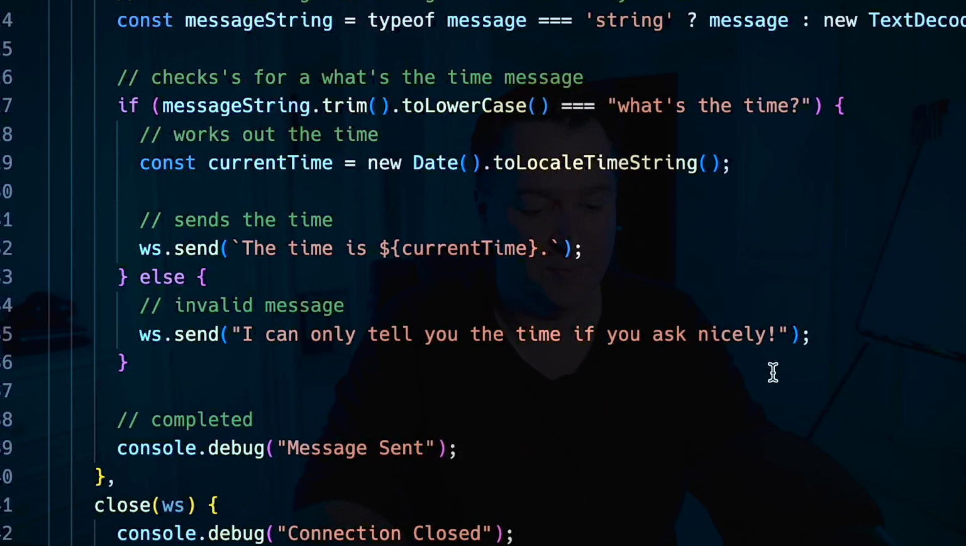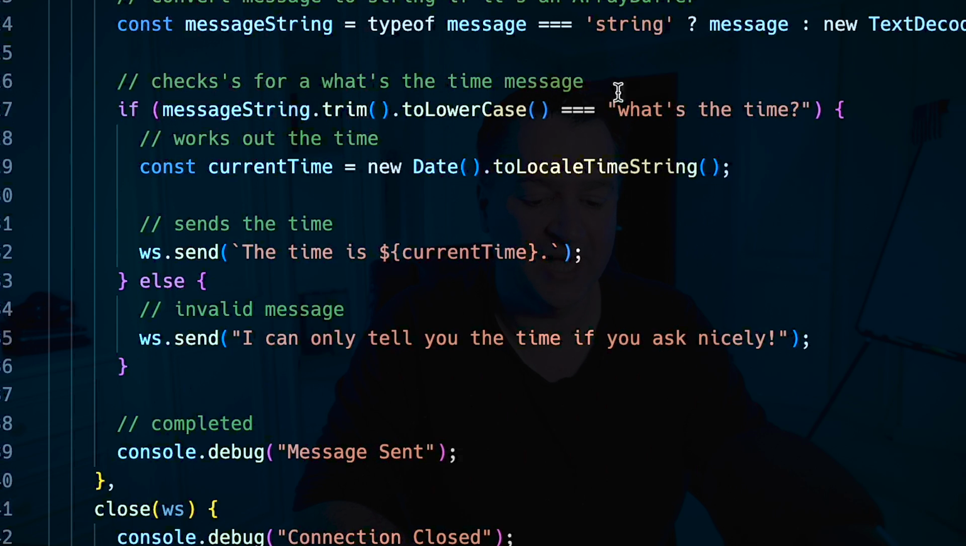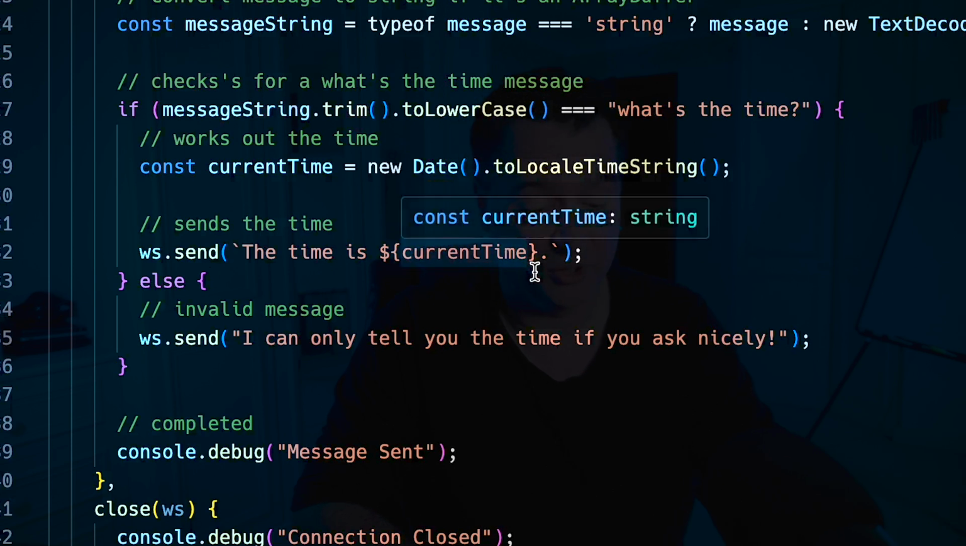Yep, so it's giving me an accurate time because in my code here, I've got this check that says what's the time, and then it will calculate the time, and we send back whatever the current time is.